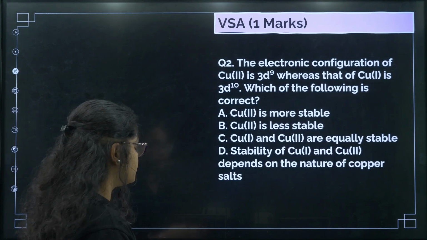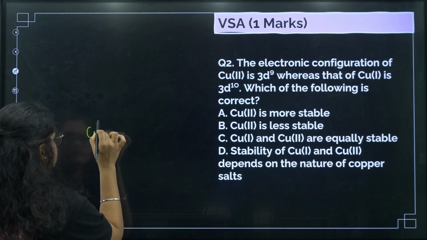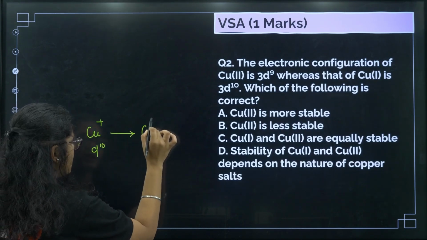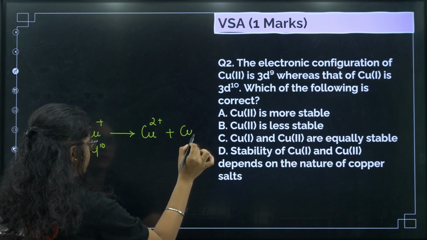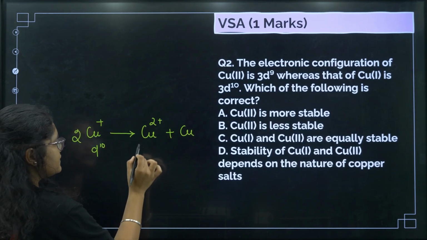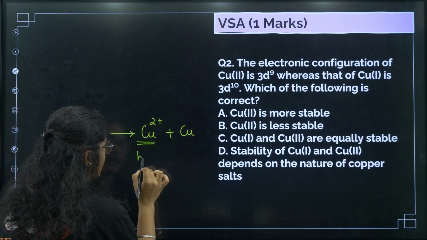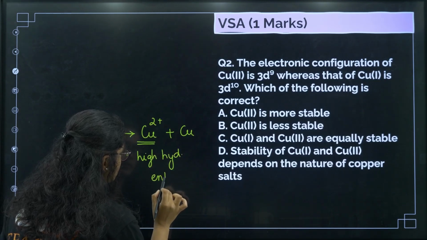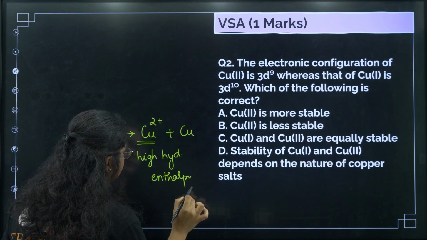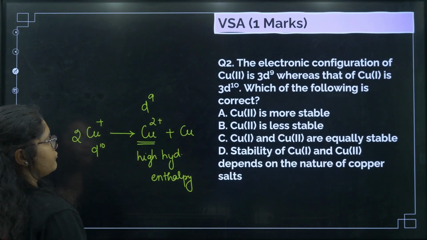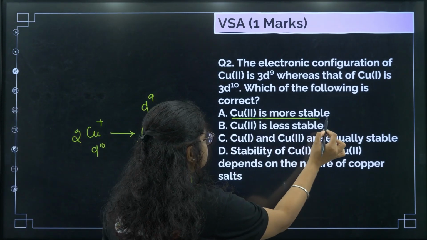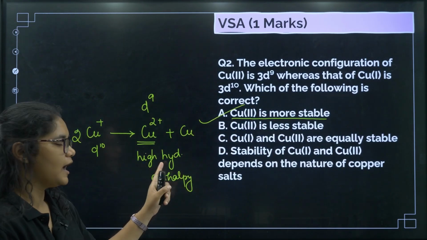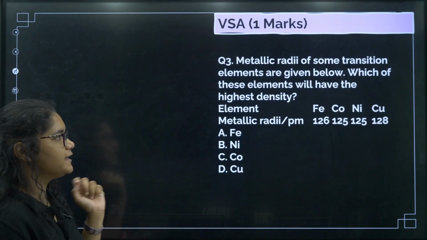Now see, Cu plus has D10 configuration, right? It is a very stable configuration, but we know that it undergoes disproportionation reactions to give you this one, right? Now this is very stable due to its high hydration enthalpy. So Cu2 plus is more stable even though it has D9 configuration. Option number A. What is the reason for the stability of Cu2 plus? High hydration enthalpy. Okay, let us see the next question now.